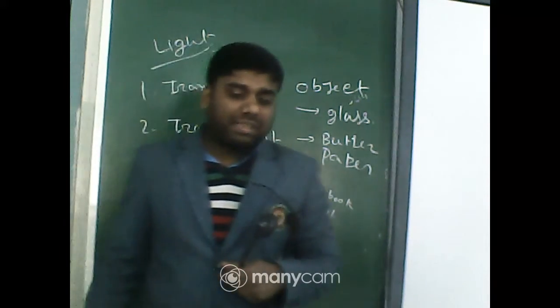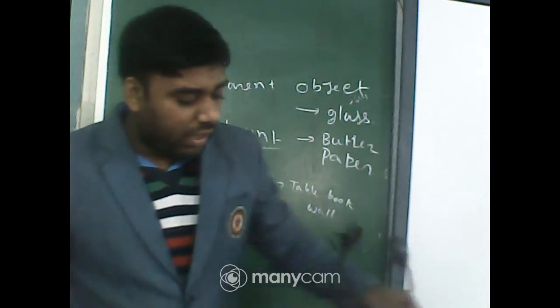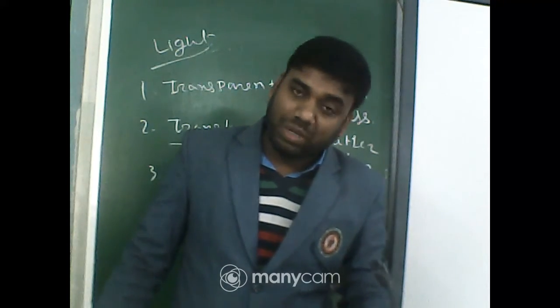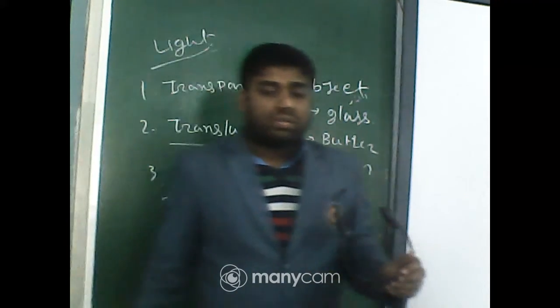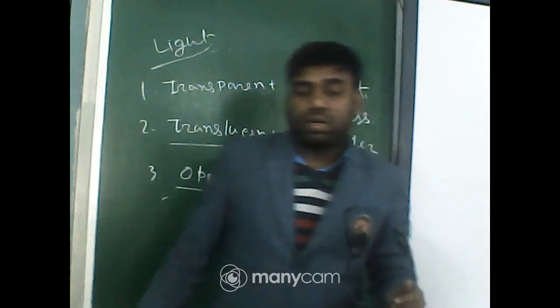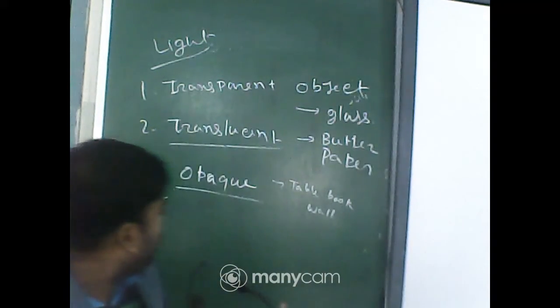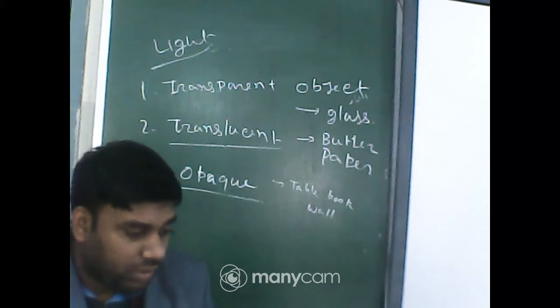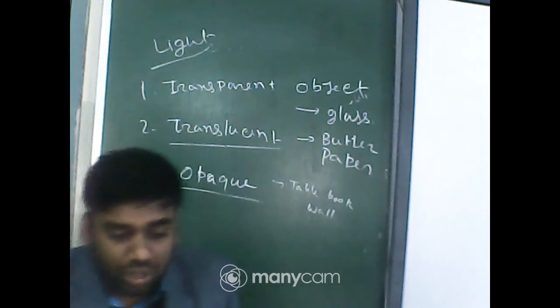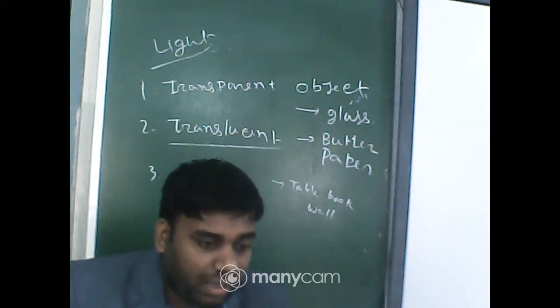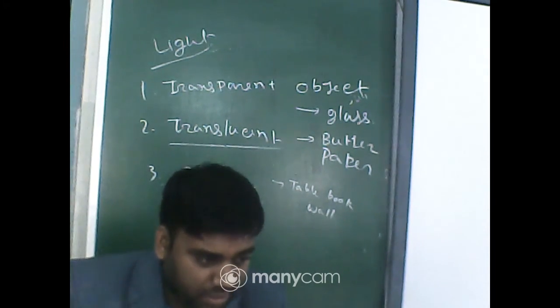So students, in this video I have discussed what light is, the properties of light, and also explained translucent objects, transparent objects, and opaque objects. In the next video we'll discuss it more. I hope, students, you have understood what I have discussed. Okay.